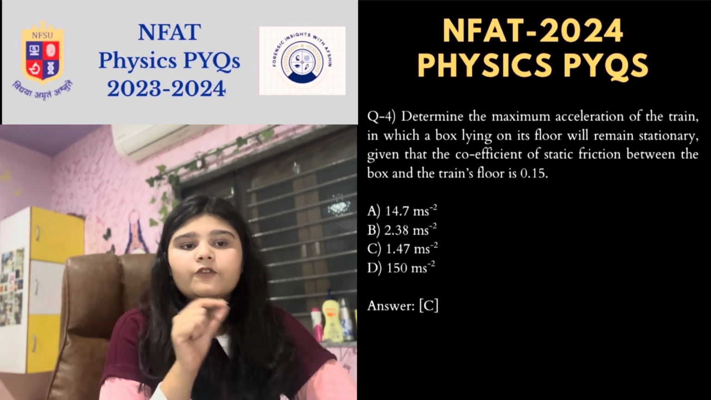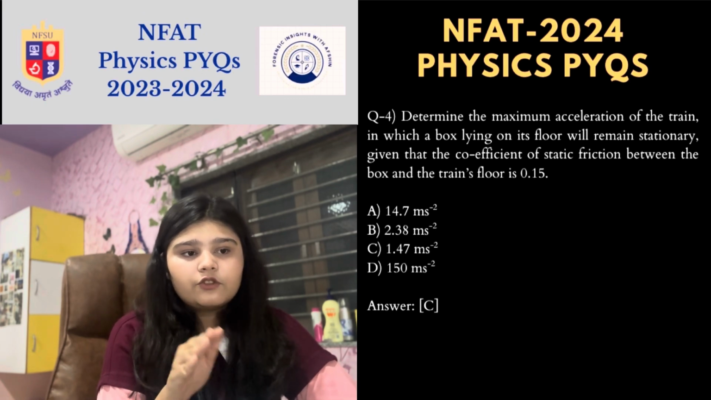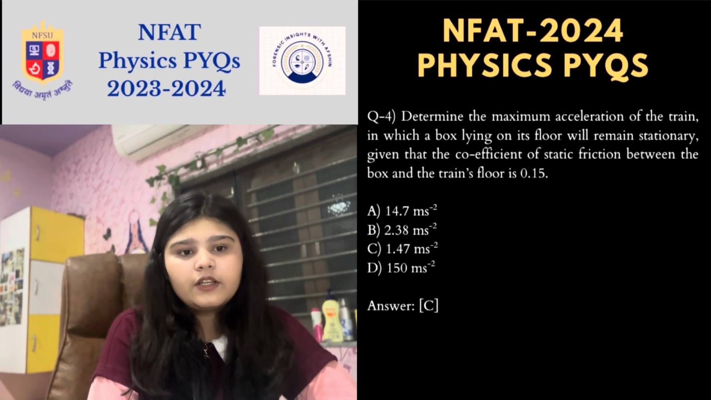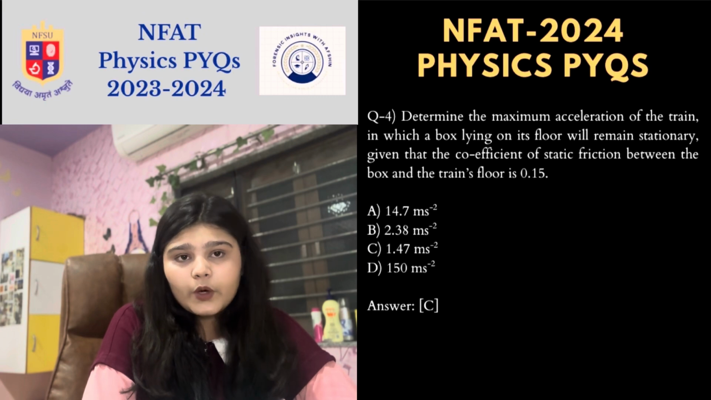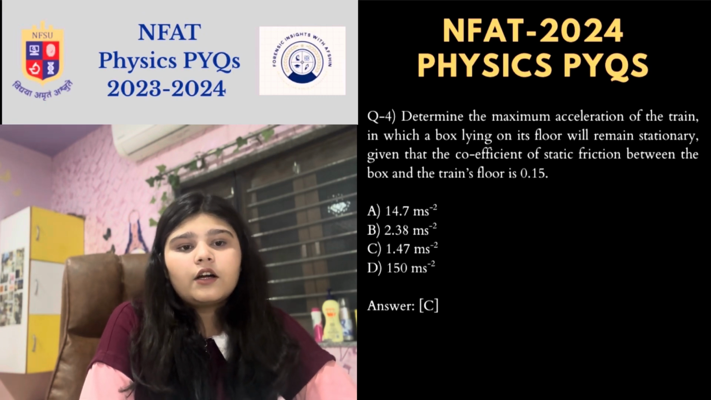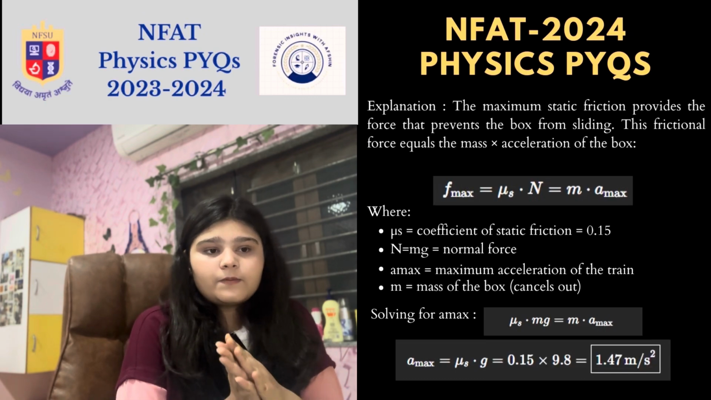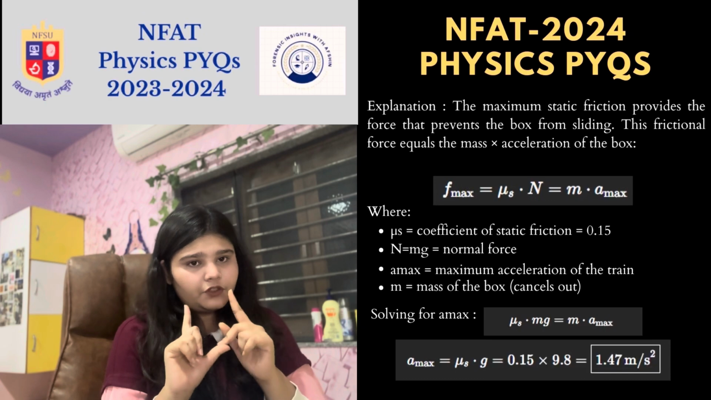अभी यहाँ पे लिख लो कि हमको फाइंड क्या करना है: maximum acceleration in which a box lying on its floor will remain stationary, given that the coefficient of static friction between the box and the train's floor is 0.15. So the maximum static friction provides the force that prevents the box from sliding. The frictional force equals the mass into acceleration of the box.